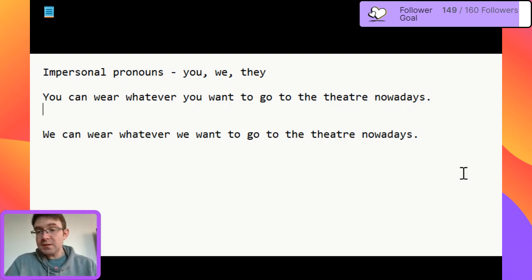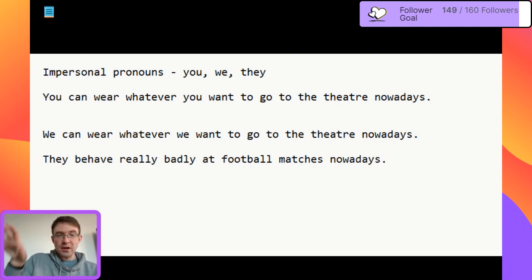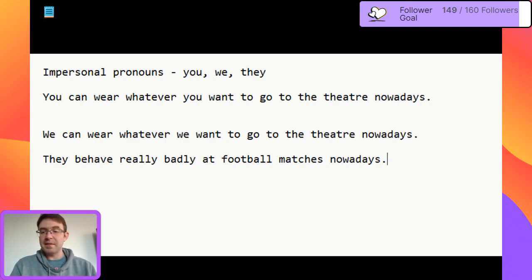And if you want to make it clear that you do not want to include yourself, you're talking about other people in general, then we should use the word they. So, for example, they behave really badly at football matches nowadays. Again, we are not talking about some specific concrete group of people. We're just talking about people at football matches in general. And we use they to describe this.